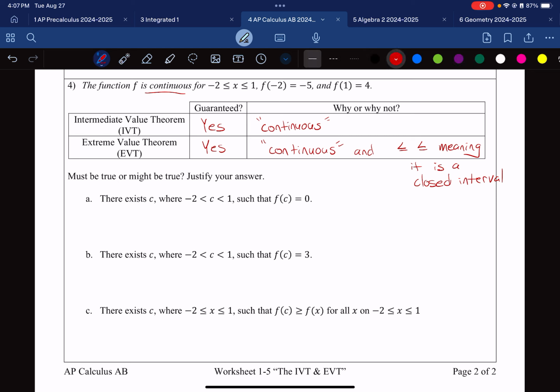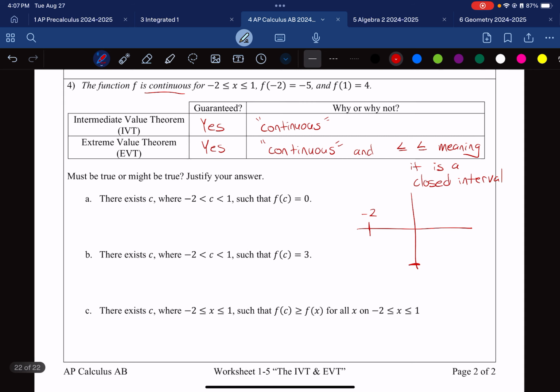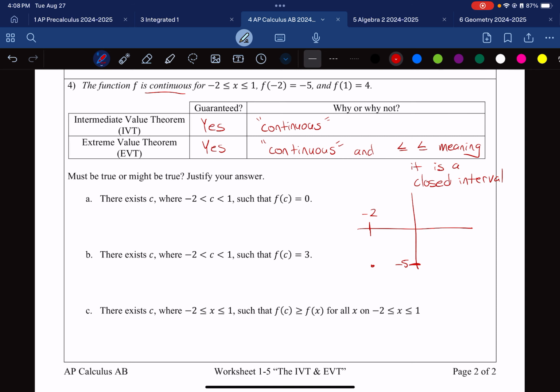All right. And we also have some information here. Let's go ahead and graph that before we move on too far. What's going on here? So I have at -2, I come down here to a height of -5. So there's a point right there. And at +1, let me retry this. I didn't realize they're going to be so close together. So here I'm going to put that at -2, definitely not drawn to scale. This is -2, and this is -5. There's a point here, and then there's going to be a point at 1 that comes up here to +4.